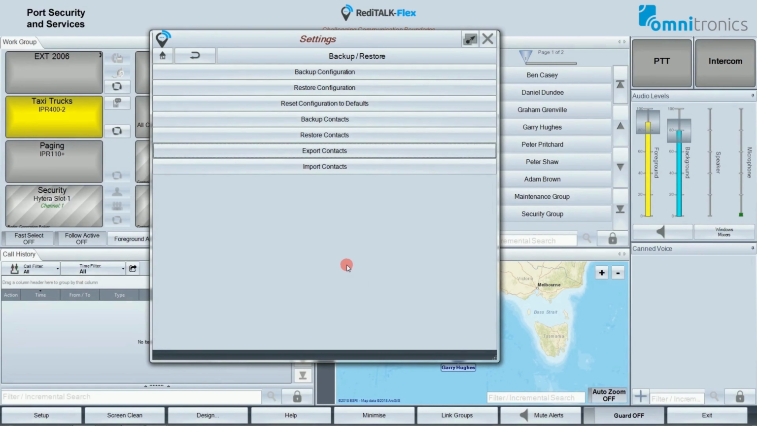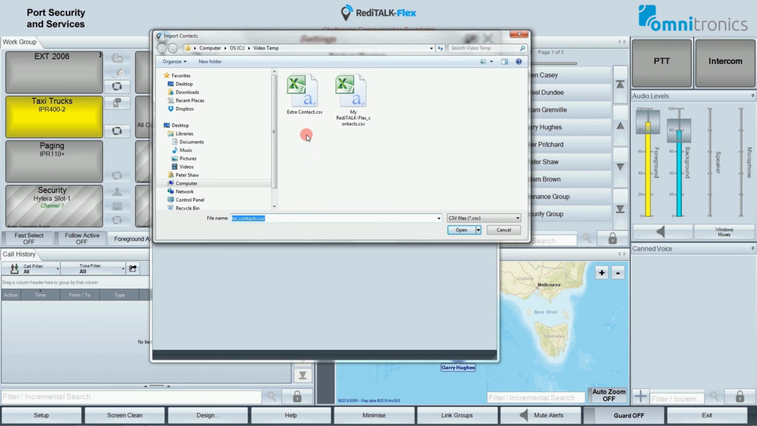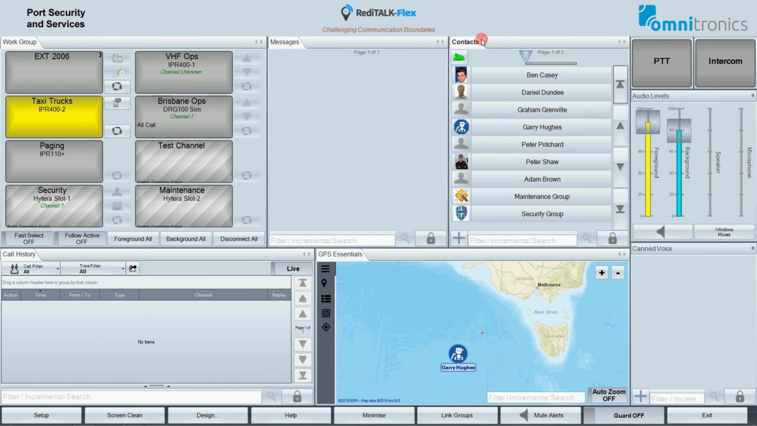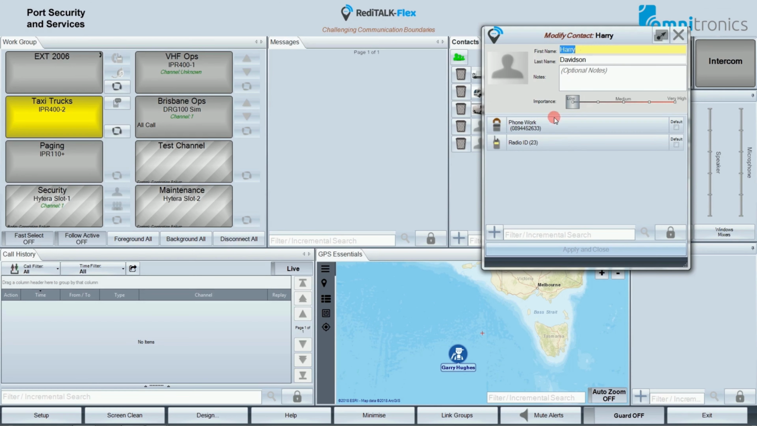And now back in RediTALK Flex, we can go import contacts, go to that file I've just created, extra contact, open, and it has imported the contact. I'll now close that down, and we should be able to find him in the list here. Here he is, Harry Davidson. Now I didn't put an importance with it, so he's right at the bottom of the importance criteria. So I can put it into edit mode, click on it, and we can see we have Harry Davidson. There's the phone number still there and the radio ID of 23. So we have now successfully imported a contact.